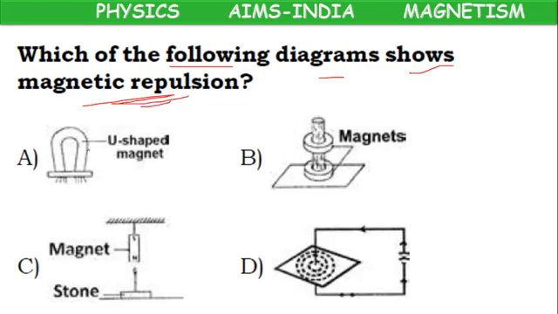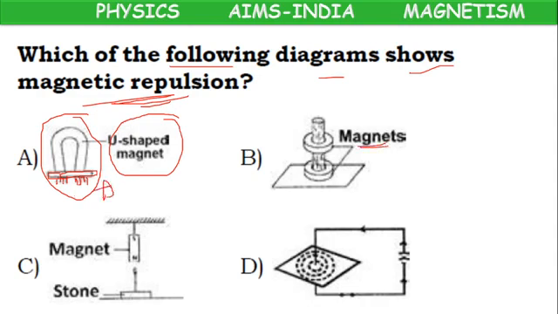Magnetic repulsion. In the first diagram, a U-shaped magnet is there. Some iron filings are attracted to this iron bar. So here we can observe attraction.